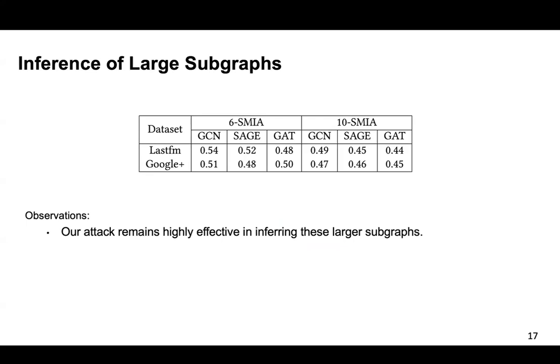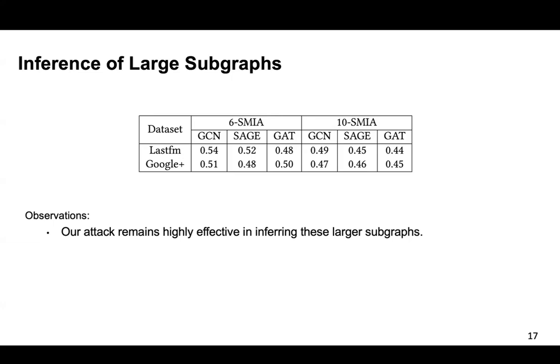And we assess the effectiveness of our attack on large subgraphs, namely 6S-MIA and 10S-MIA, with attack types containing 6 and 10 nodes. This table reports the balanced accuracy of 6S-MIA and 10S-MIA in the non-transfer setting.